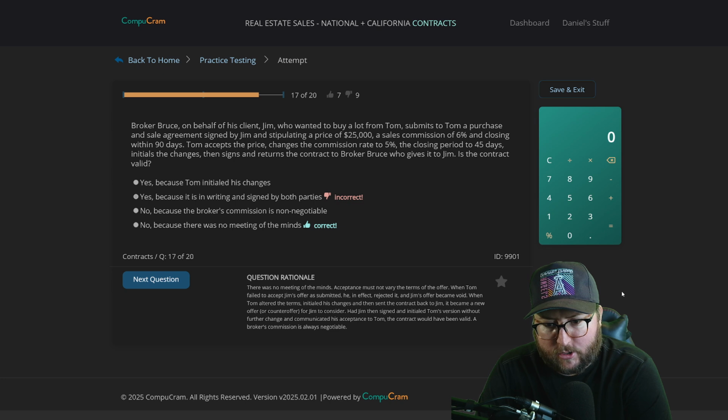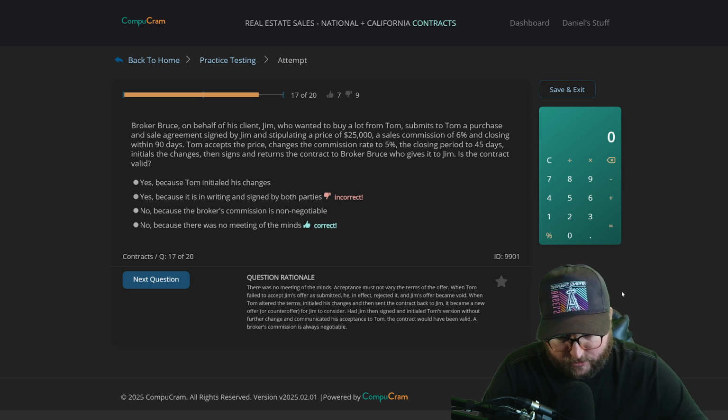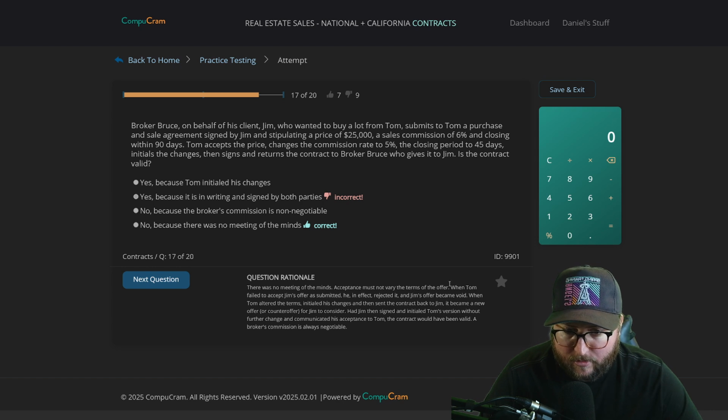When Tom altered the terms, initialed his changes, and then sent the contract back to Jim, it became a new offer or counteroffer for Jim to consider. Had Jim then signed and initialed Tom's version without a further change and communicated his acceptance to Tom, the contract would have been valid. Broker's commission is always negotiable. Okay, we got that part right. So he just needed to tell him about it. Tom rejected the offer, altered the terms, sent the contract, and it became a new counteroffer.